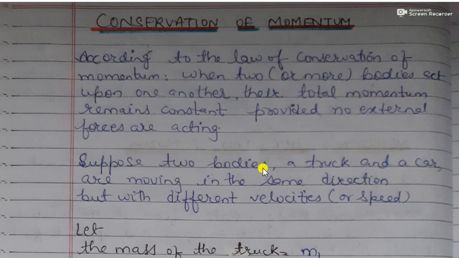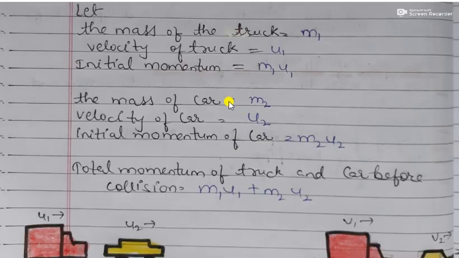Now suppose two bodies, a truck and a car, are moving in the same direction, but they have different speeds or velocities. Suppose the mass of the truck is m1 and its velocity is u1. So its initial momentum would be m1 u1. Similarly, the mass of the car is m2 and its initial velocity is u2. So the initial momentum of the car would be m2 u2.